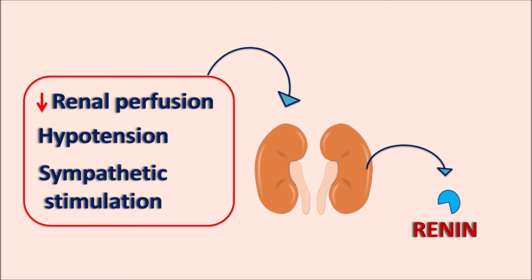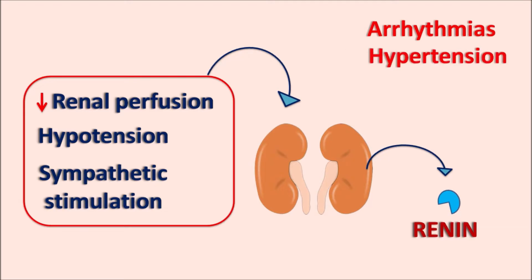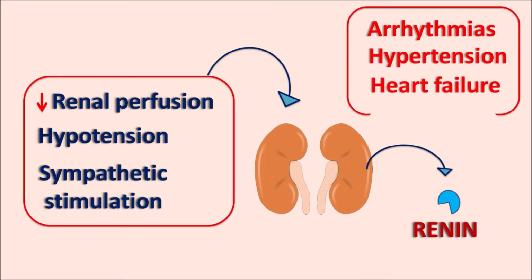But under a few clinical conditions like cardiac arrhythmias, hypertension and heart failure, all these conditions can also stimulate the renin-angiotensin system. Thereby they release renin from the distal tubules. Now here telmisartan can inhibit this renin-angiotensin system so that it can reduce the risk of cardiovascular complications.